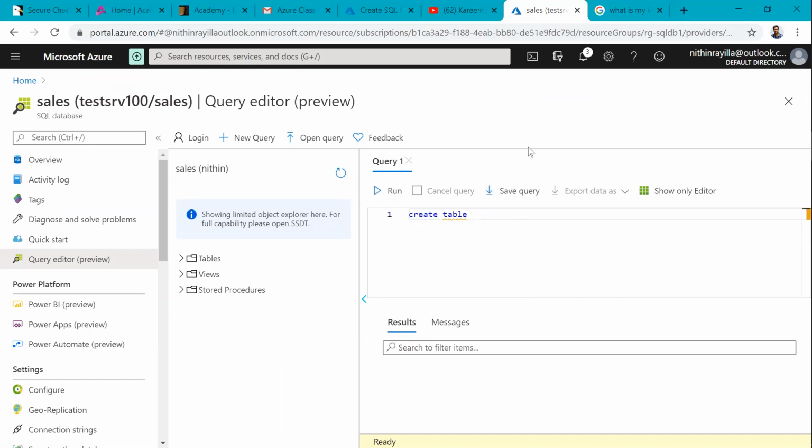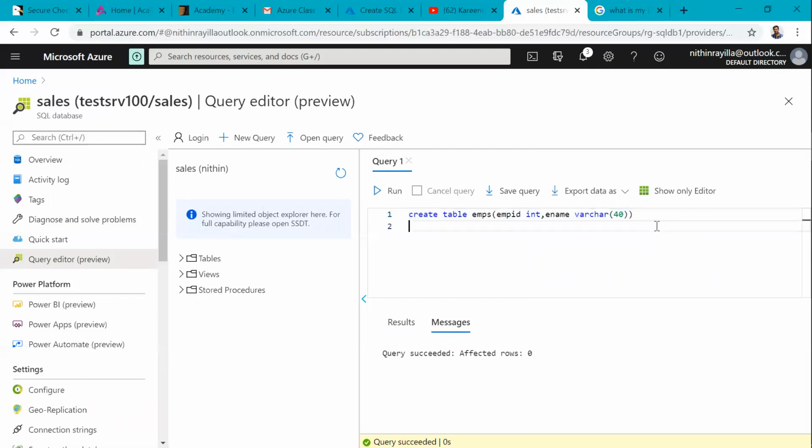Here directly, simple commands. Create table EMP, just for practice purposes. The same commands work the same way: select the command and run. Then insert, and all those activities we can perform directly in the portal itself. See here, no rows are there, zero rows.